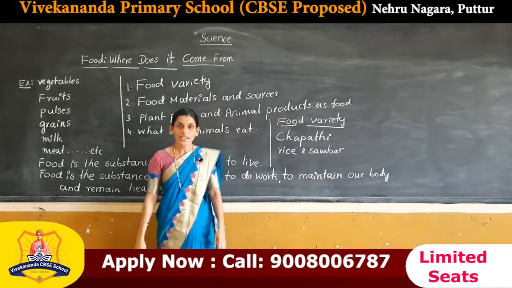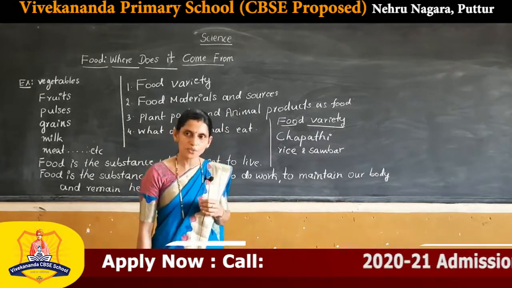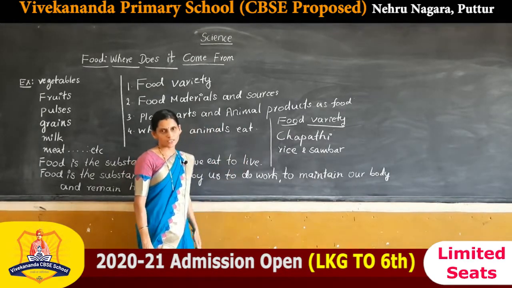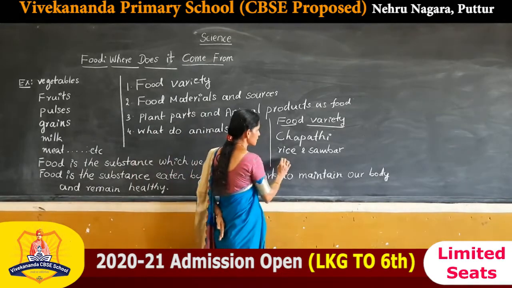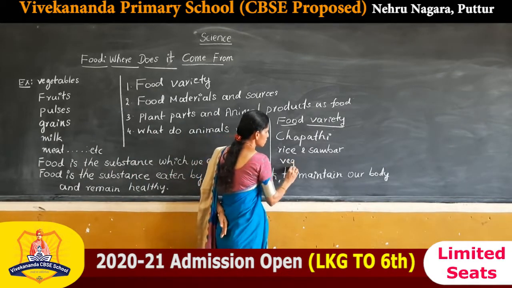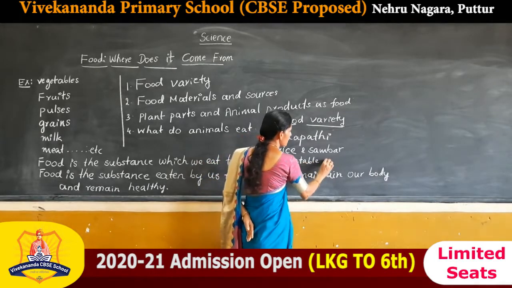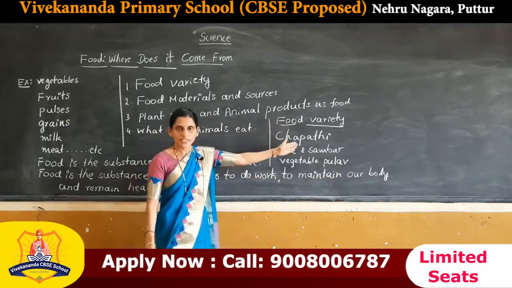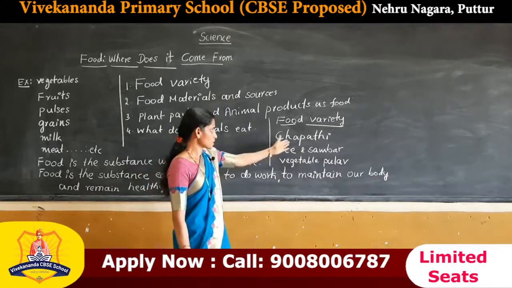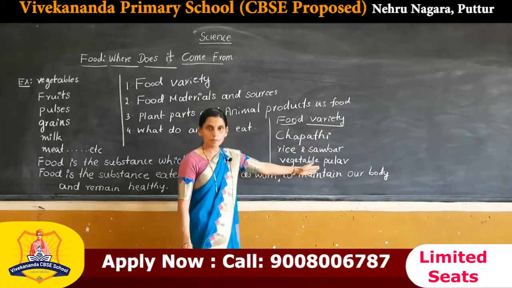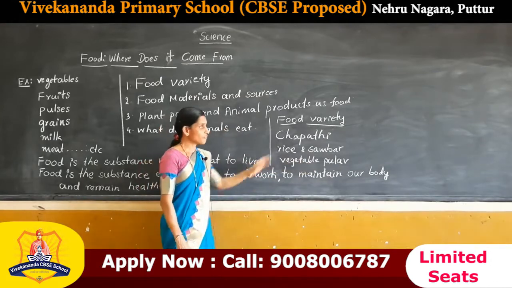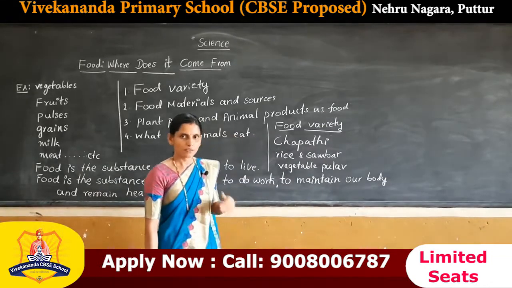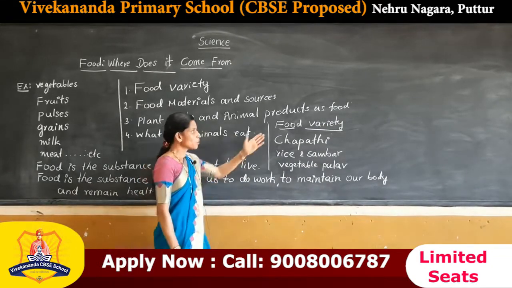One more question. Did your friend eat the same food today or yesterday that you used to eat? No. That might be different. Some other food, for example, vegetable pulao. Here, if you observe, there are various types of food: chapati, rice and sambar, vegetable pulao. These different types of food are called food variety. Various types of food constitute food variety.